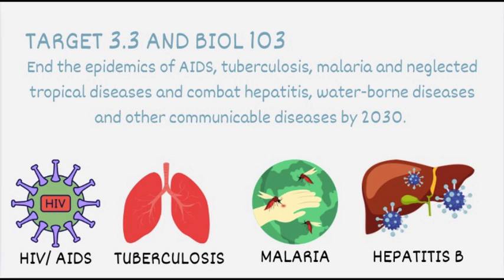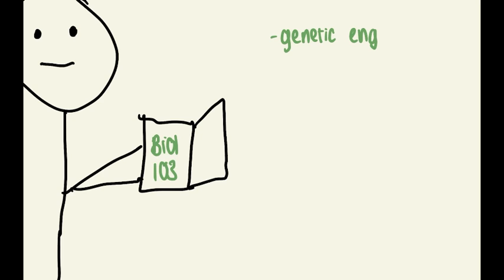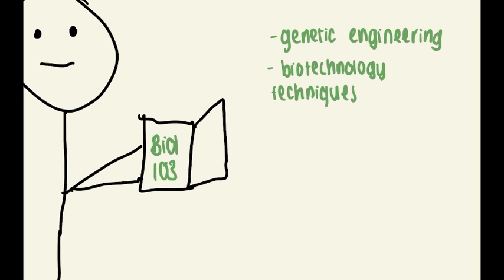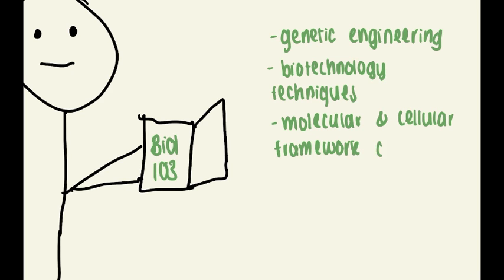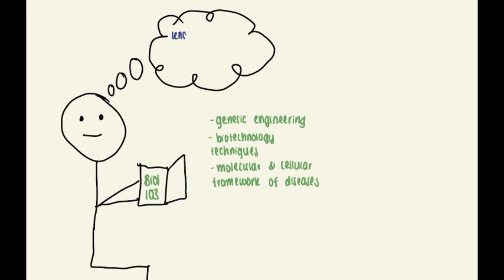The goal is focused on ending the epidemics of HIV, AIDS, tuberculosis, malaria, hepatitis B, and other communicable diseases, which all require a knowledge of infection and immunity at a molecular level. Genetic engineering and biotechnology techniques introduced in Biology 103 are the basis for modern diagnostics and vaccines, such as PCR testing for tuberculosis. In this way, Biology 103 provides the molecular and cellular framework needed to understand both the biology of communicable diseases and the technologies driving progress towards it.